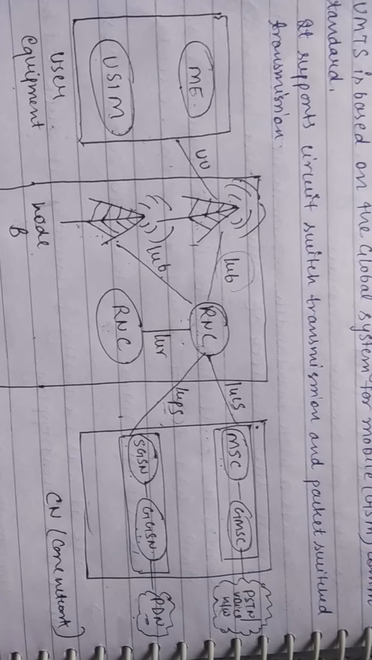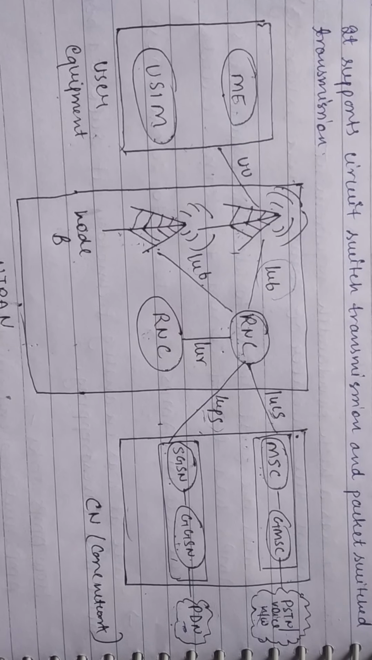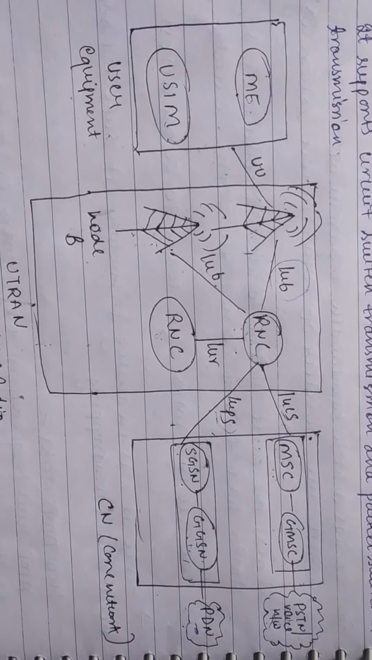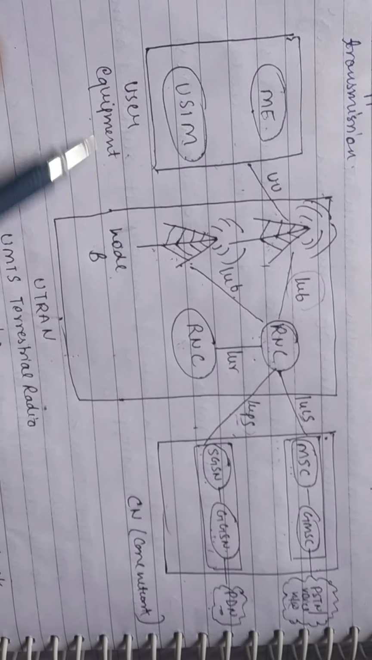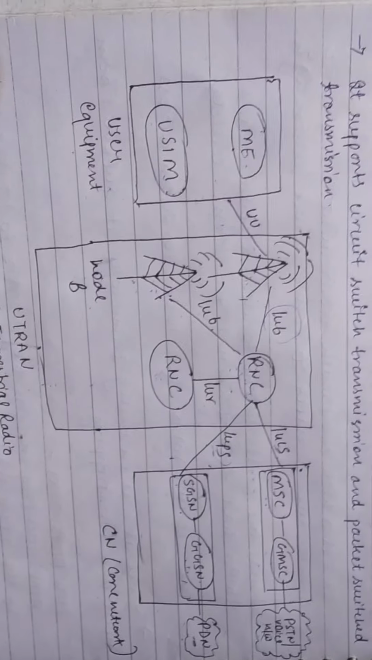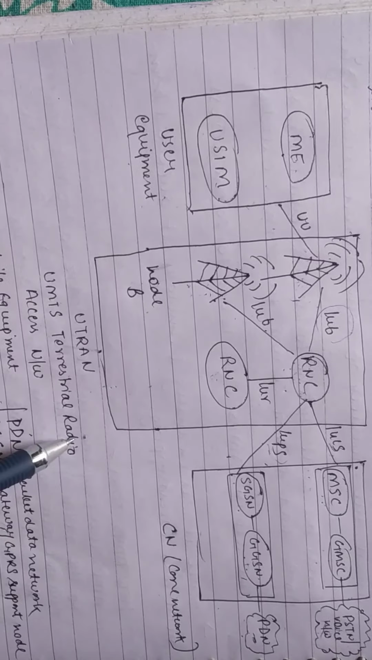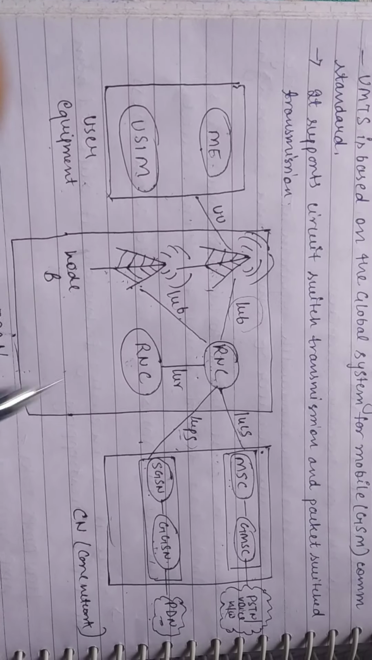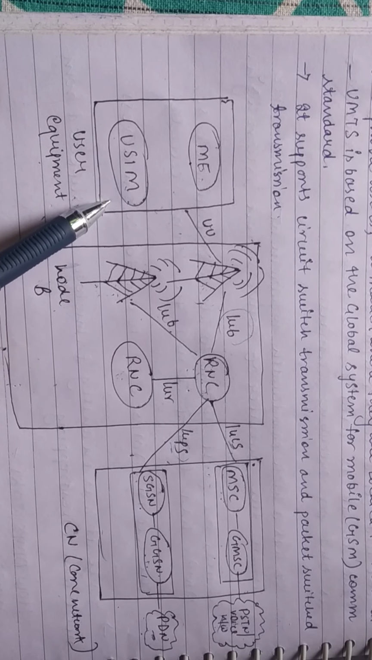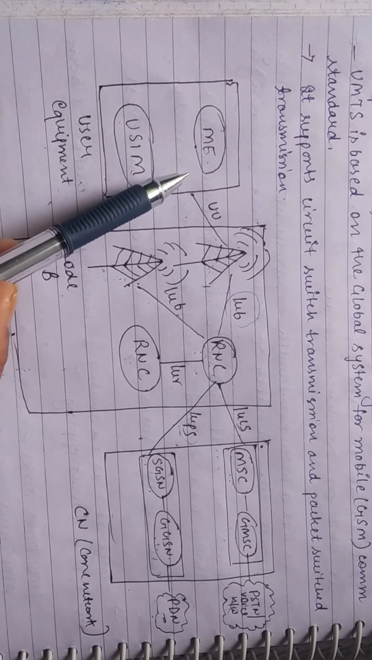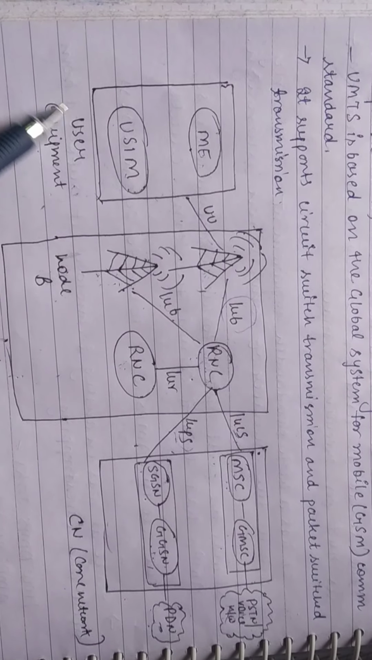So this is the UMTS architecture. It is also based on the GSM architecture. There are three basic blocks of this architecture: user equipment, UTRAN and CN. UTRAN is the UMTS terrestrial radio access network. It is the brain of this UMTS network. User equipment consists of mobile equipment and USIM. When the mobile is inserted with a SIM, it becomes the user equipment.